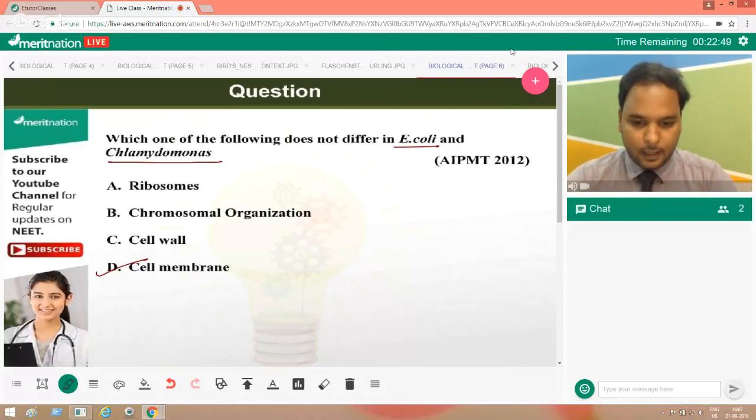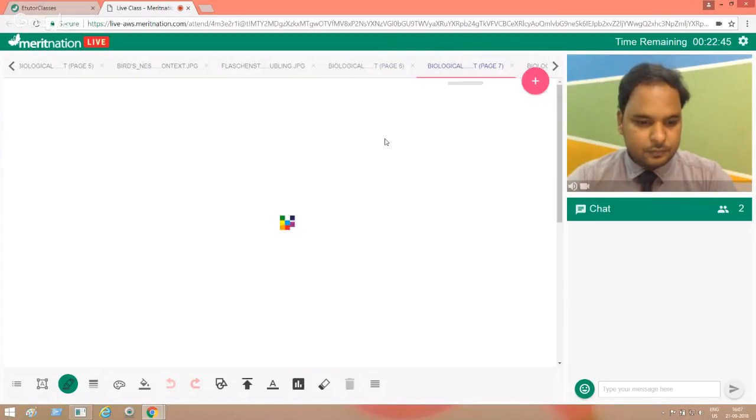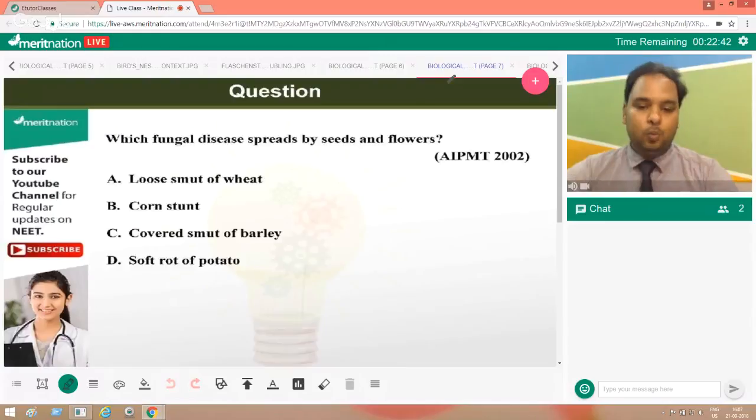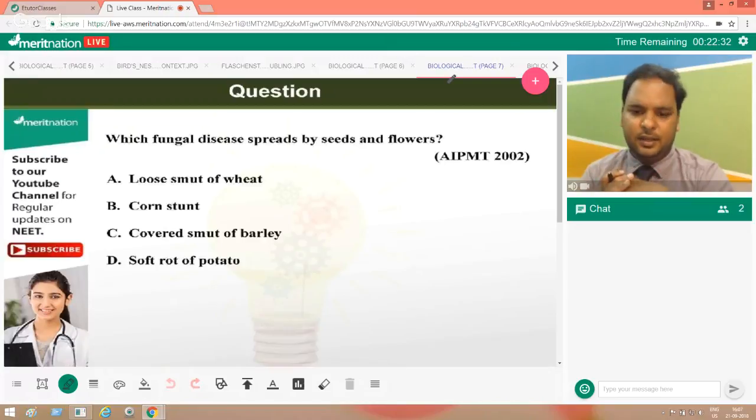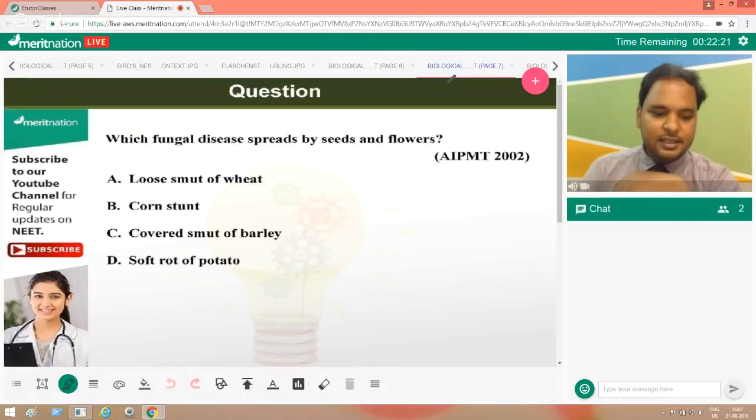Okay, then let's move on to the next question. Here it is. Which fungal disease spreads by seeds and flowers? It's a very famous question of AIPMT 2002. It has been used in various other examinations as well. It's a very easy question if you have seen this question earlier or if you have studied fungi. So, the fungal disease that spreads by seeds and flowers.